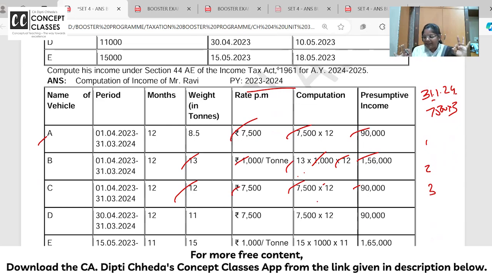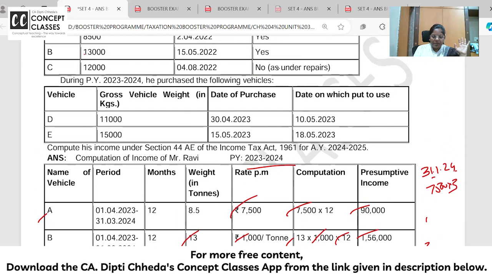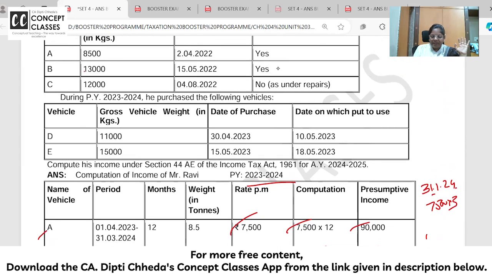Maximum how many vehicles you can show? 10. Now, compute his income under 44AE. D also is added. 11,000 kg. So it's a light goods vehicle. Date of purchase. Date on which it is put to use.